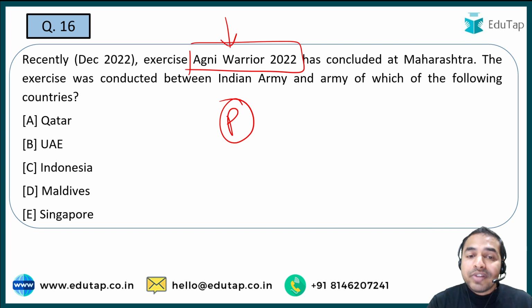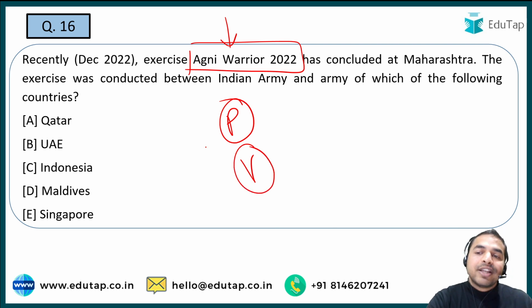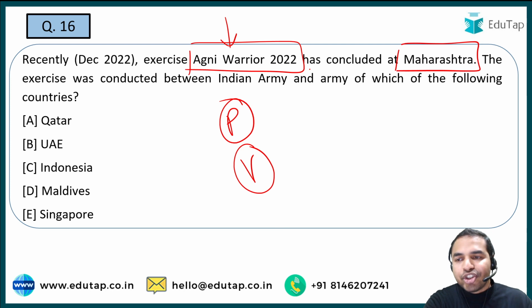So one of the countries is India. What is the name of the other country? That is what you are required to tell me. And the another question जिसके ऊपर question आता है एग्जाम के अंदर, that is V for venue. तो venue की अगर हम बात करें, it was held in Maharashtra.